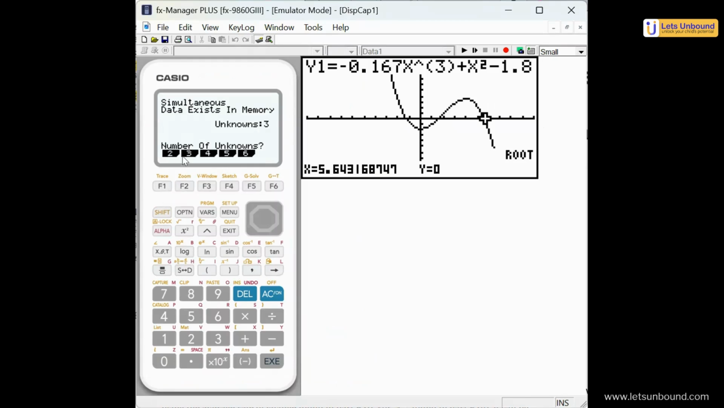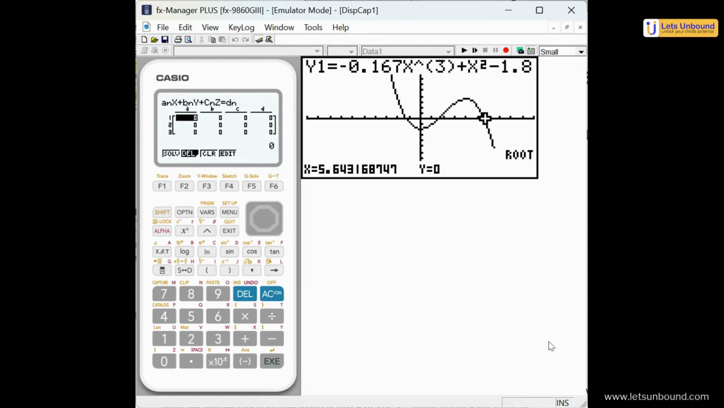So I have pressed F1, which gives me simultaneous equations. And then because there are a, b, c, three unknowns, I will press F2 for 3. Now, if you look at this feature of the calculator, it gives you the coefficients of a, b, c of your simultaneous equation.